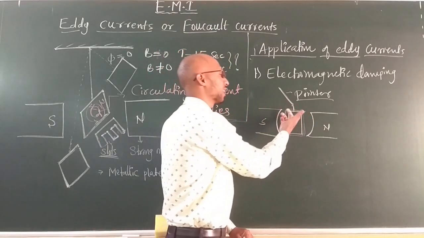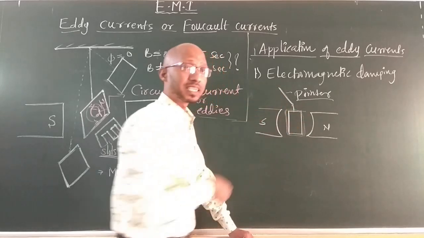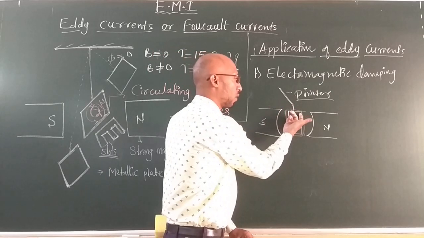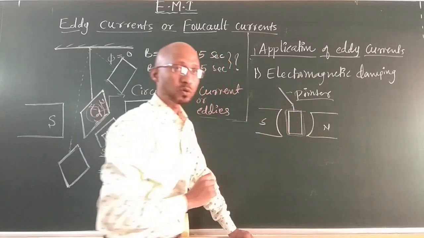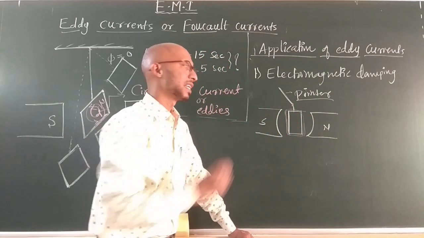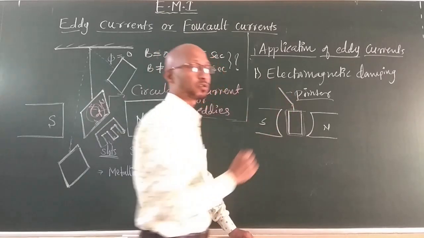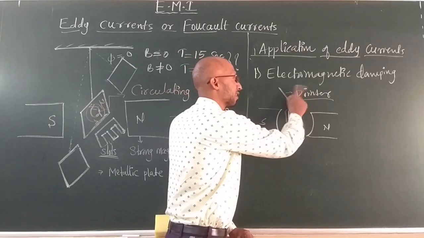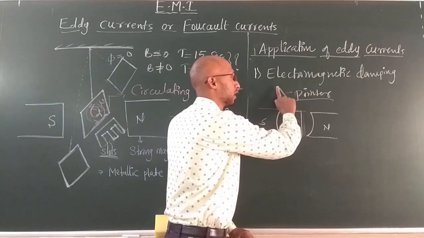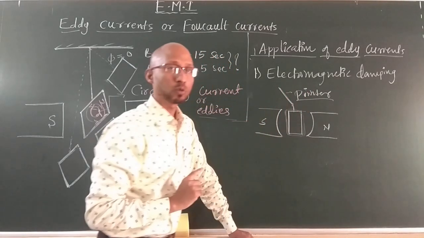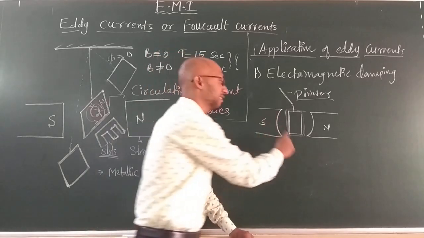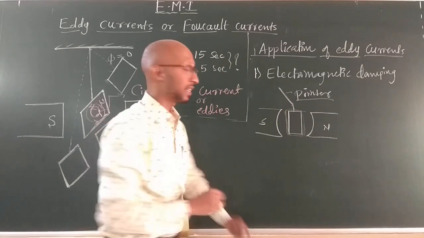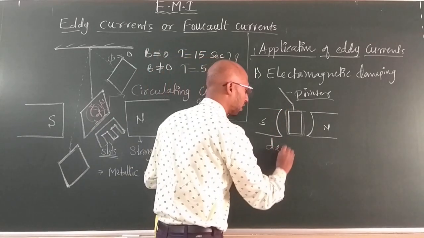This eddy current tries to oppose the formation of the induced current, and the coil tries to come back to its original position. That's why it will reduce the oscillation effect. It means the pointer starts oscillating, but it will come back to its original position in a very short interval of time. This effect of reducing oscillation in a galvanometer is called a deadbeat galvanometer.